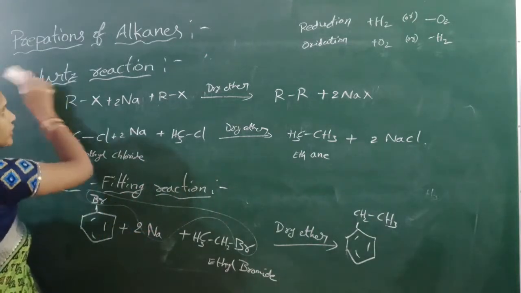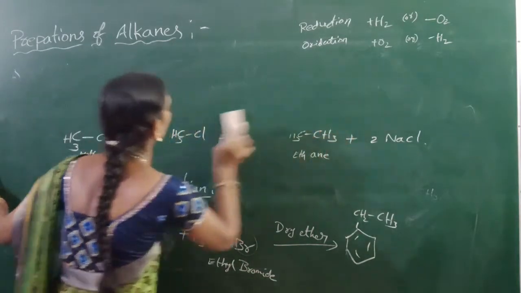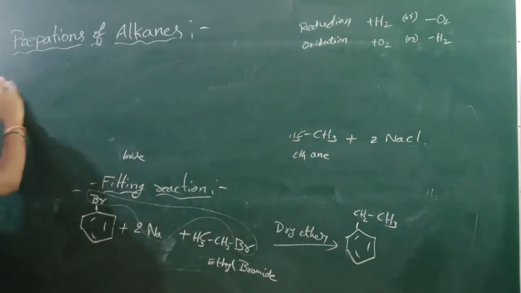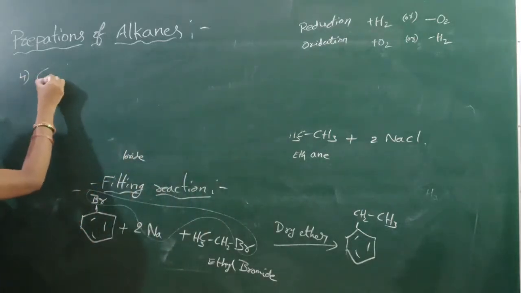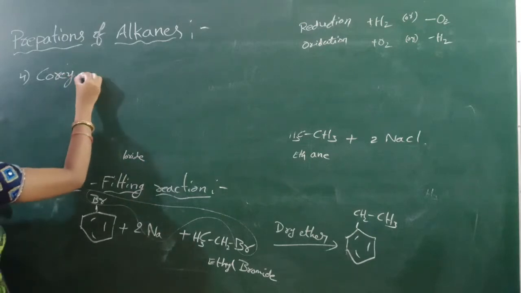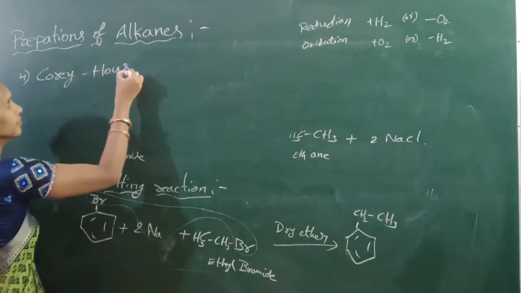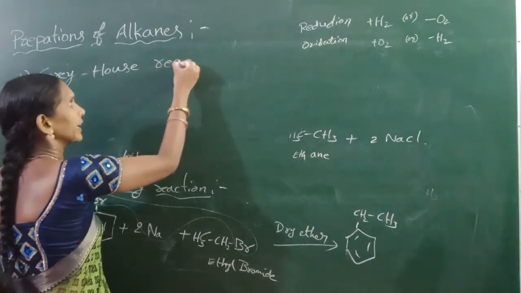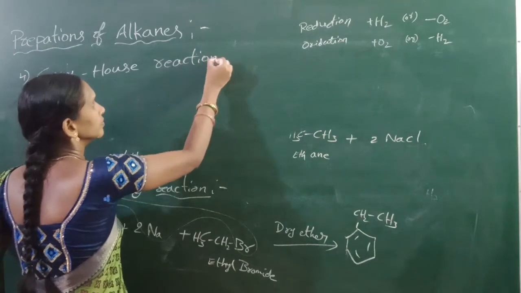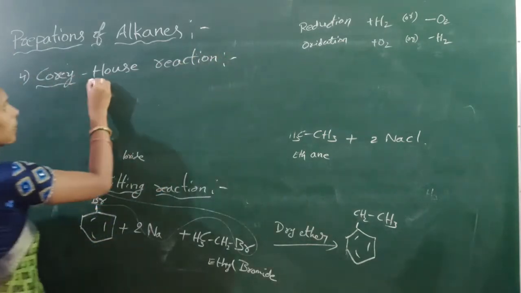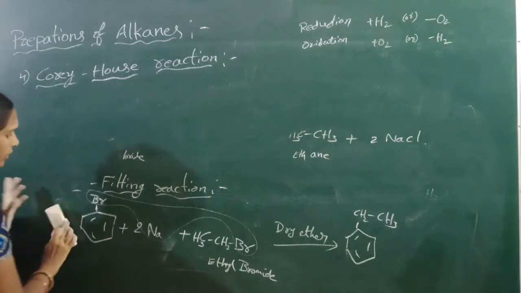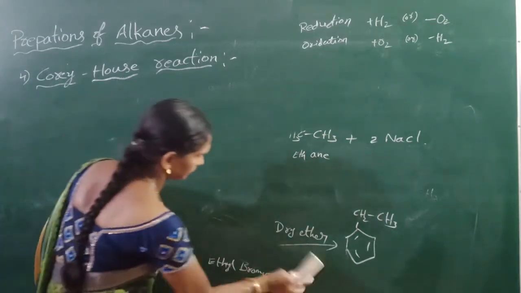The next preparation is the Corey-House synthesis, the Corey-House reaction.